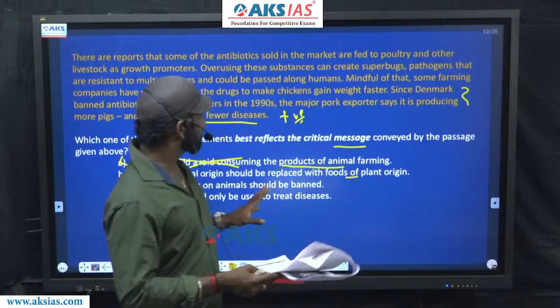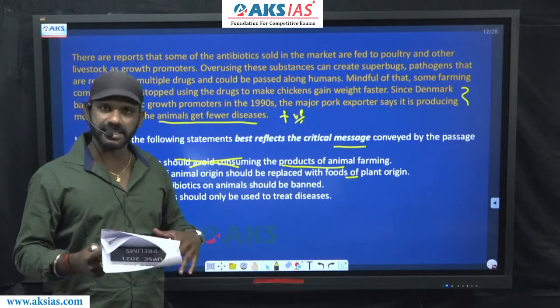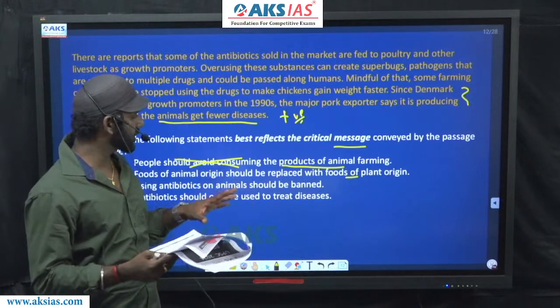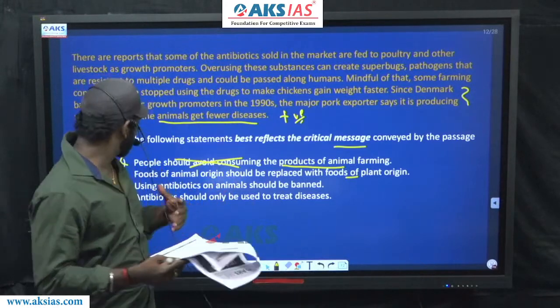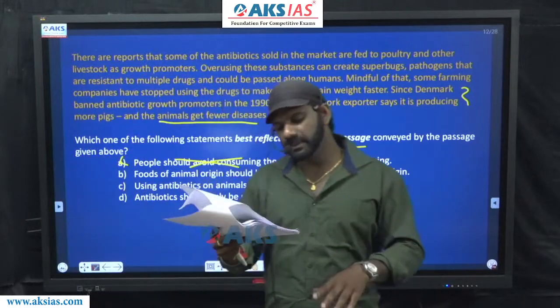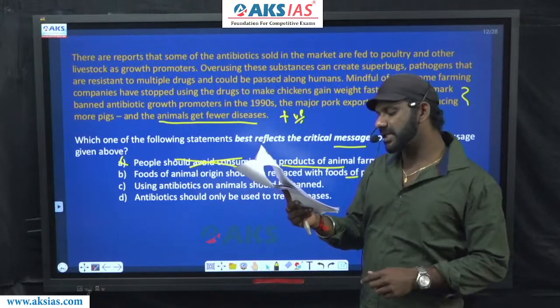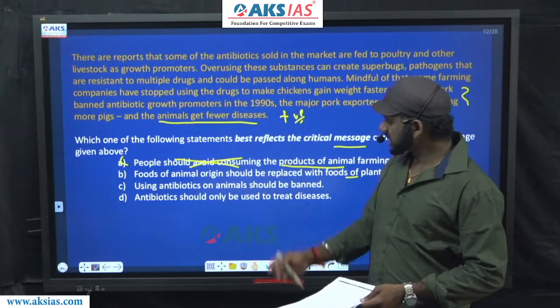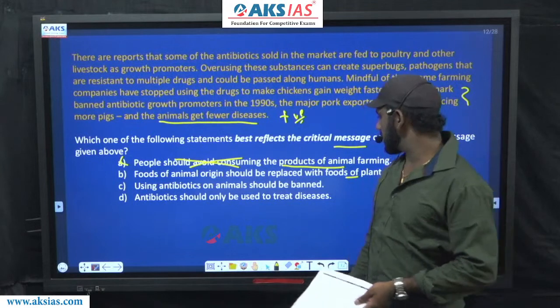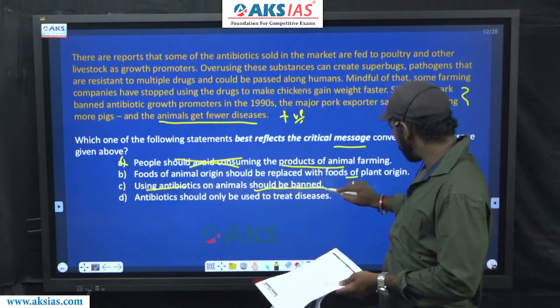And the same thing happened in Denmark, and as a result of that, animals are getting fewer diseases. That's the only thing the author tells us. He's not asking us to stop consuming foods of animal origin. B is anyway gone, nowhere related to the passage. Come to C. Using antibiotics on animals should be banned. Option C is anyway positively charged because it says using antibiotics should be banned.